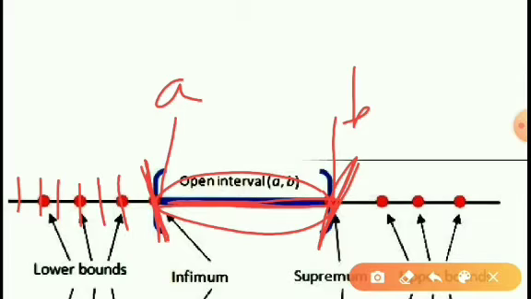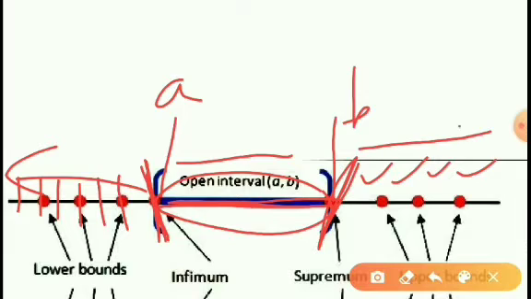In the similar way, whenever B is an upper bound, all the real numbers which are greater than B are also upper bounds of this interval. Therefore, whenever a set has a lower bound, the lower bound is not unique. We can find infinitely many lower bounds like this. All these are lower bounds of this set and all these are upper bounds of this set.